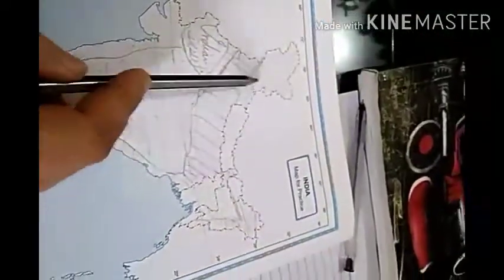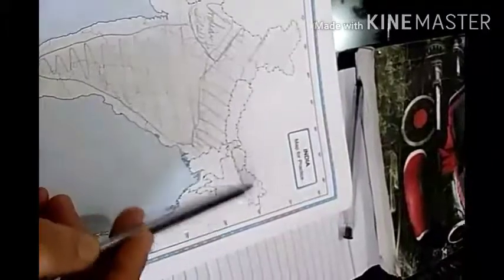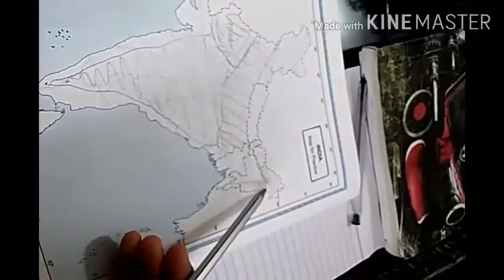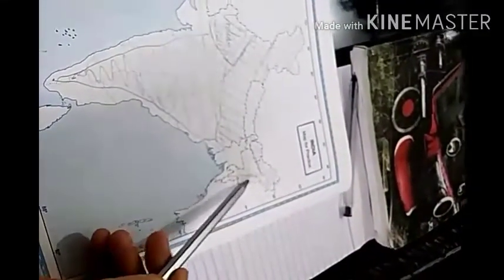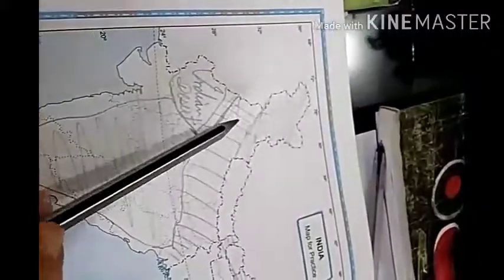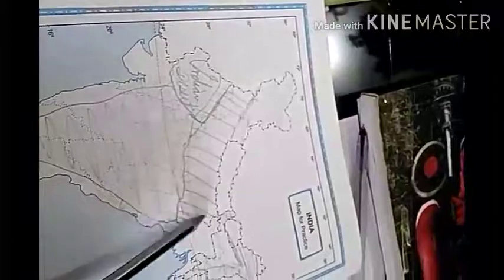The first one, the Himalayan mountains, which stretches from Jammu up to Arunachal Pradesh and along the eastern boundary of India in Nagaland, Manipur, Mizoram. Then the second physical feature is northern plains.